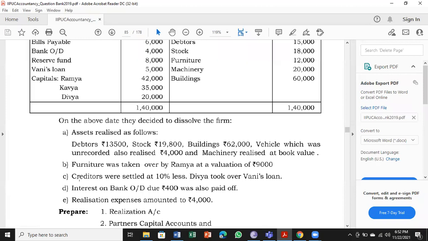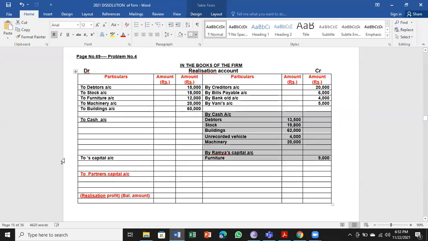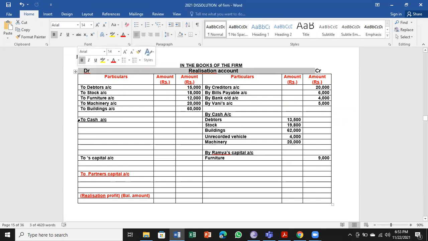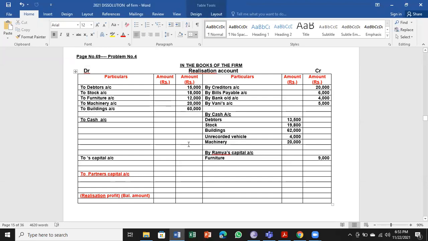Next, creditors were settled at 10% less. First, we'll take that one. So whichever is paid, any liability, any expense is paid to cash account because cash is going out of the business. The entry will be realization account debtor to cash account. Under cash account, we write all the payments done by the business. Creditors, book value means balance sheet value. You can see here 20,000 less 10%. So 2,000 less, 18,000 paid. 18,000 is paid.